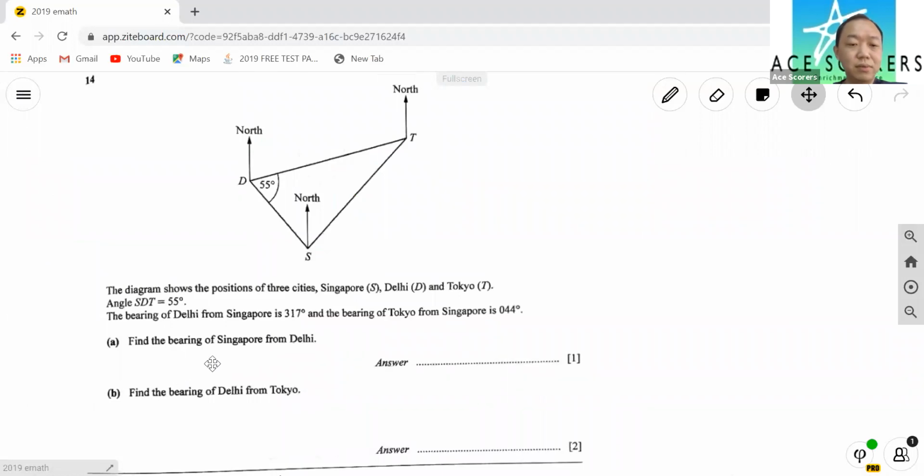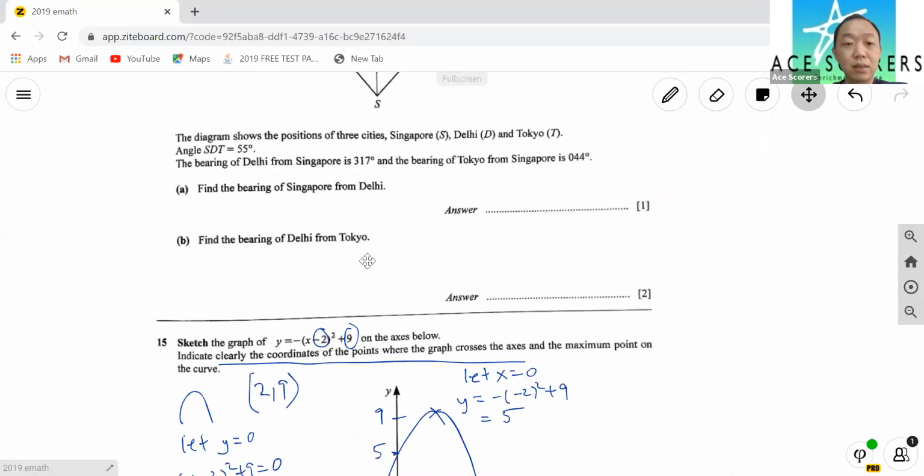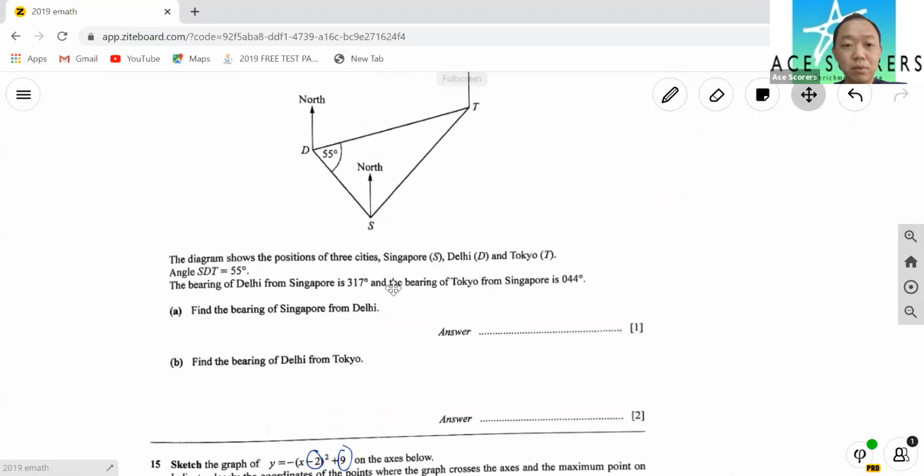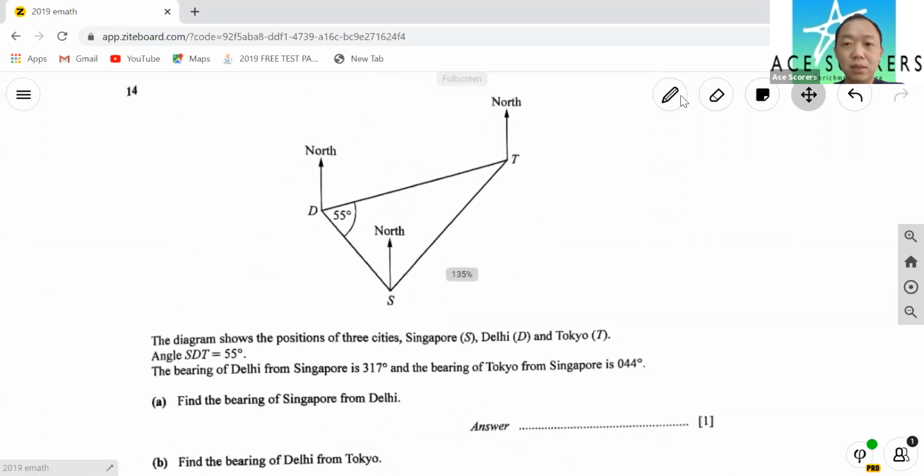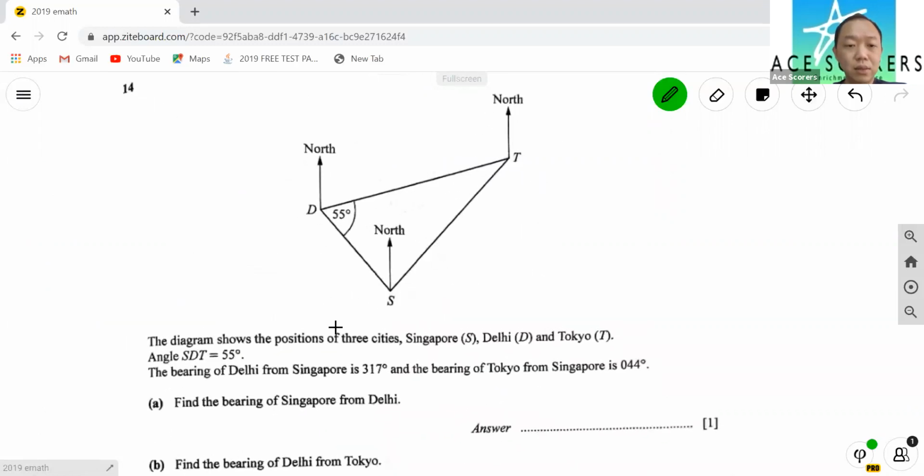Find the bearing of Singapore from Delhi. Singapore is here from D. Now the trick to know is that because they say from Delhi, so from D, you put your crosshair here, and they're actually looking for the angle from here to here. Okay, so the most challenging part is actually understanding what they mean by bearing of something from another place.